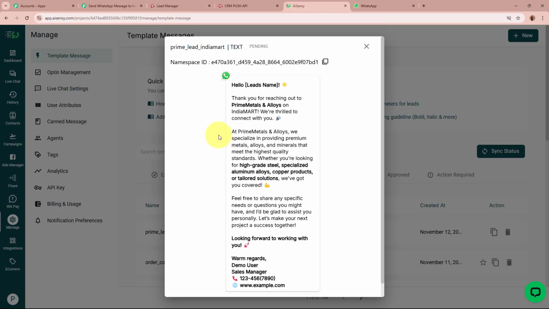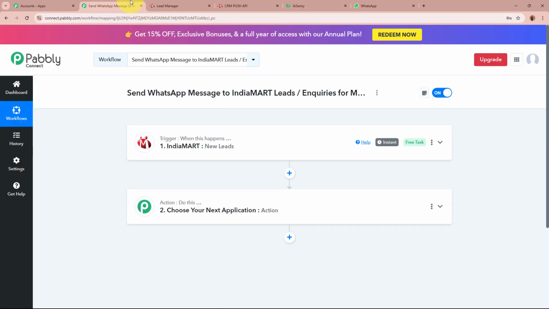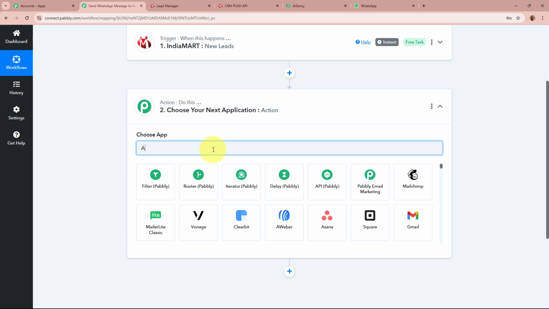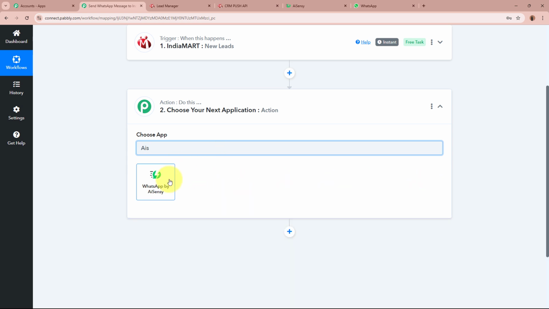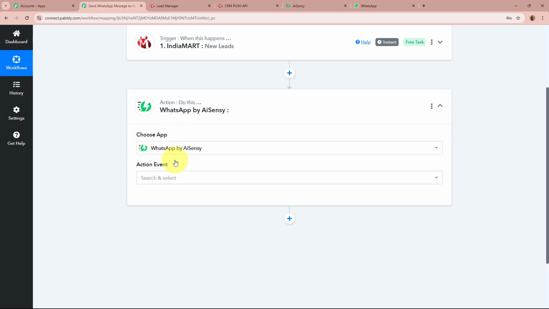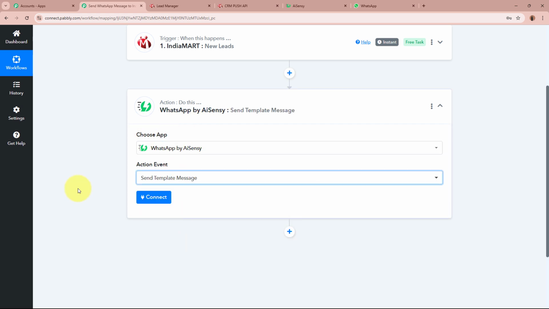And how am I going to send a WhatsApp message? With the help of AI Sensei. With the help of AI Sensei, I have created this message template, and I will be using this template for sending messages to the leads that are generated. Now, in order to do that, we're going to set up our action step. For the action application over here, I'm going to select AI Sensei. After selecting the action application as AI Sensei, for the action event, I'm going to select send template message.